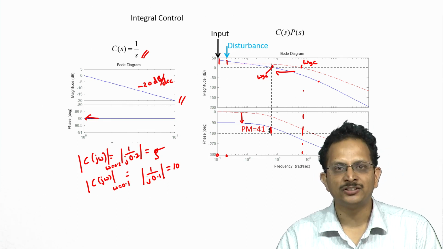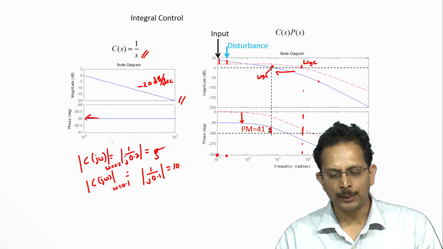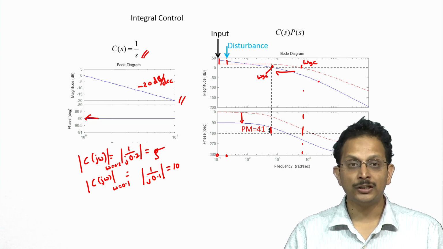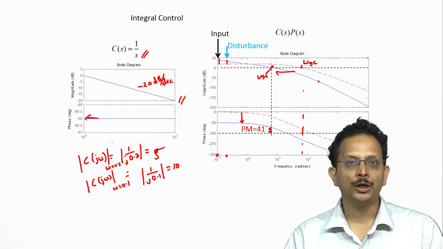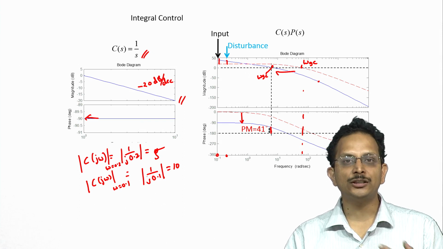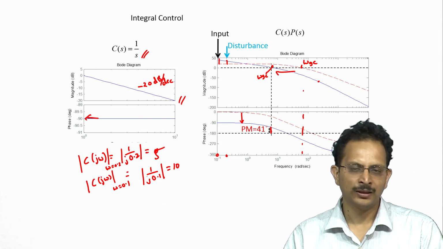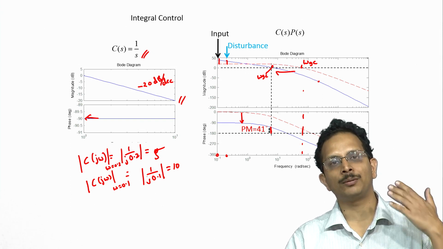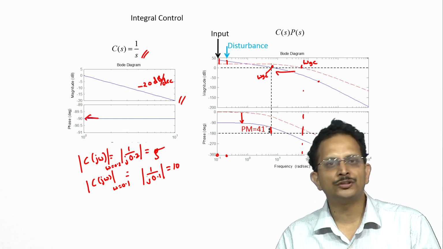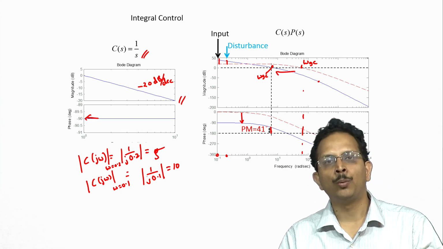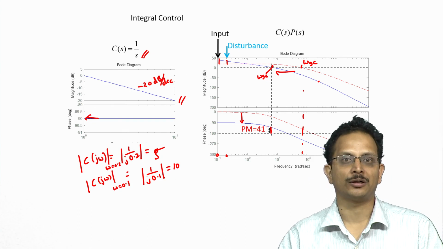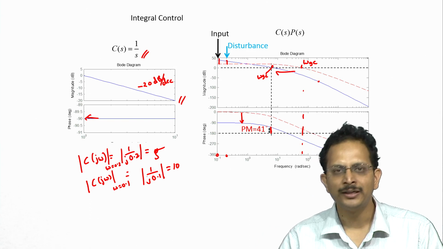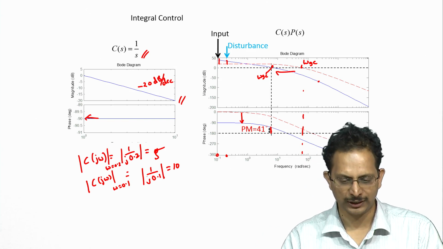Now that we have completed the design using Bode plots and come up with a controller structure, namely C of s is equal to 1 over s, it is only prudent for us to check whether the closed loop system satisfies the specifications correctly. This is because, as we discussed, there are approximations that one makes in going from time domain to closed loop frequency domain and from closed loop frequency domain to open loop frequency domain. So, in order to be sure that the actual time domain specifications are being met by the controller that we have designed, it is prudent to look at the time domain specifications.